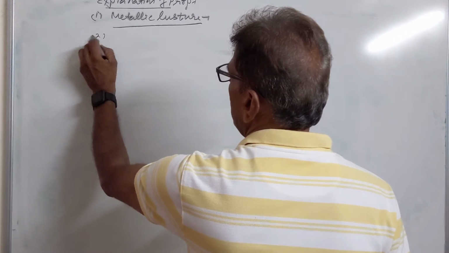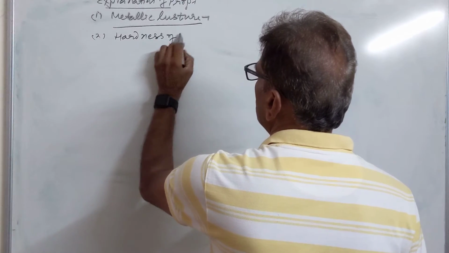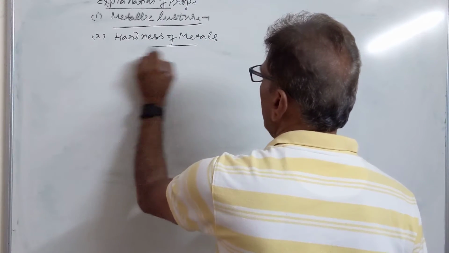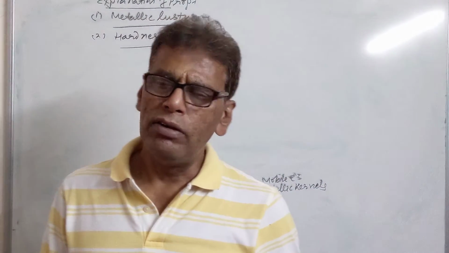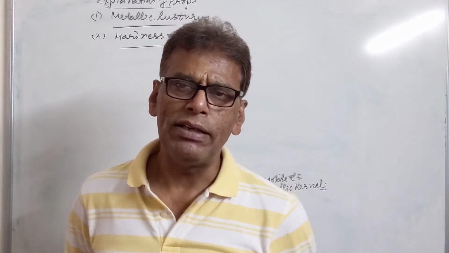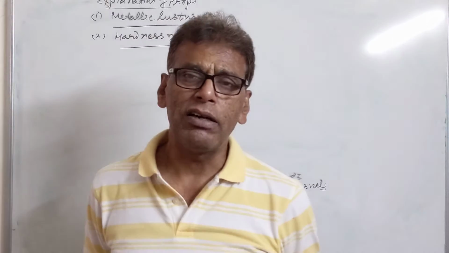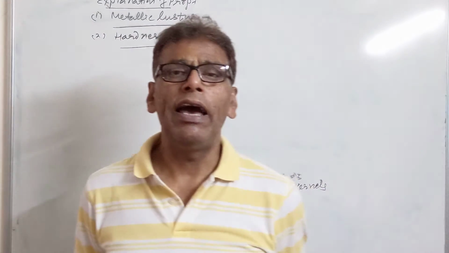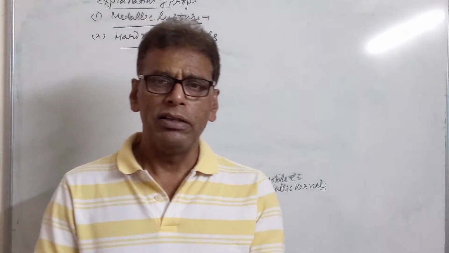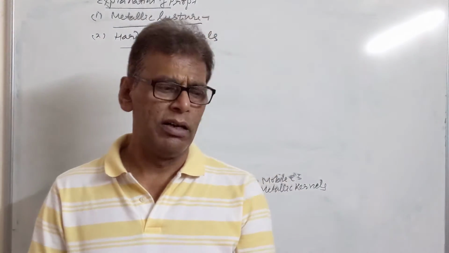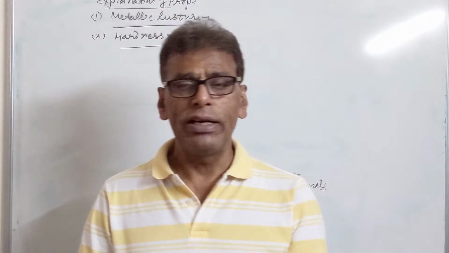Then the second property we have is the hardness of metals. Most of the metals are hard. For example, transition metals are all hard. It is because of the larger number of valence electrons in them and strong metallic bonding. They are generally hard, but alkali metals are soft since they have only one electron for metallic bonding. Similarly, alkaline earth metals are a bit harder than alkali metals, but they are not as hard as the transition metals due to weak metallic bonding.